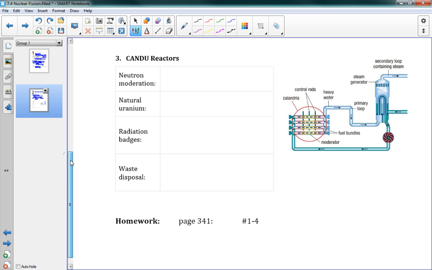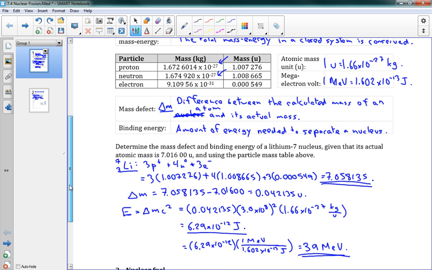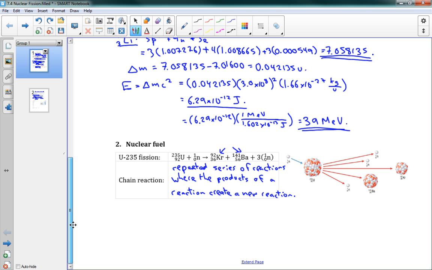To make this reaction happen, it's using this uranium reaction that we saw on the previous page, this U-235. So I'll just go to the bottom of the page here. This U-235 fission reaction is the reaction happening in our nuclear reactors. And you see we need neutrons. We need the neutrons to smack into our uraniums.